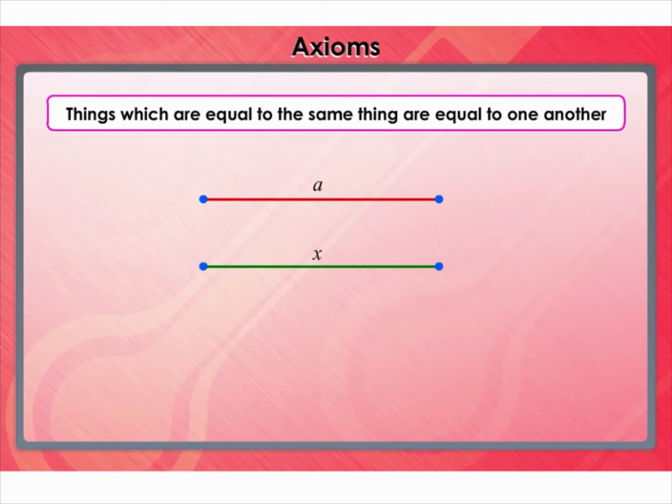Let's try to understand this axiom. Let A and X be 2 line segments with equal lengths. Let B be another line segment whose length is also equal to X. This implies that the lengths of the line segments A and B are equal, since both are equal to the same line segment. If we consider A, B, and X as numbers, this axiom corresponds to the transitive property.